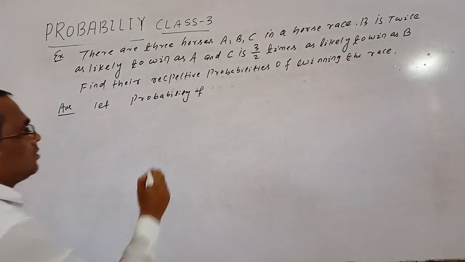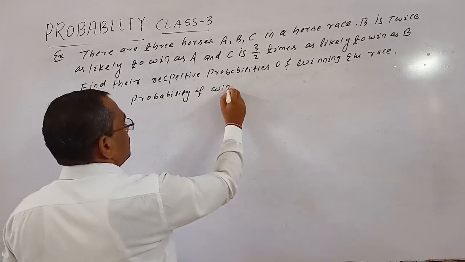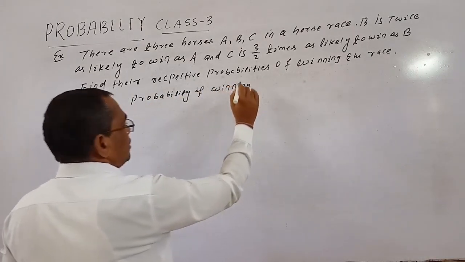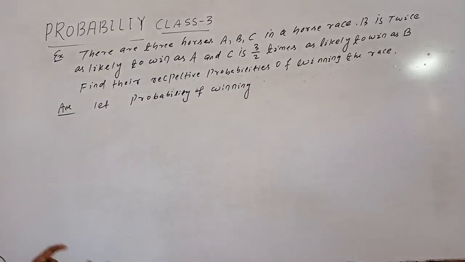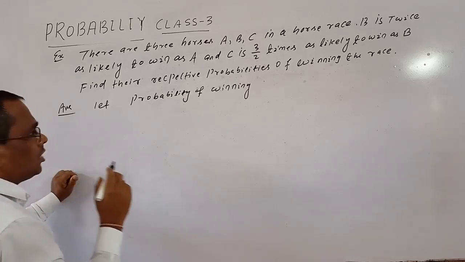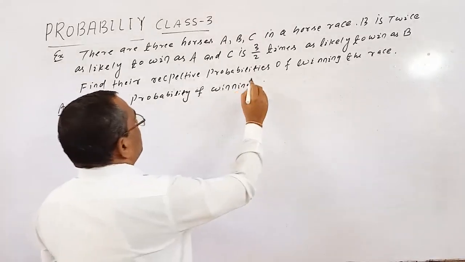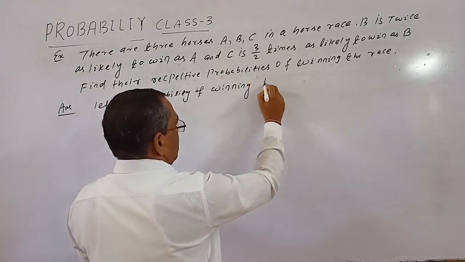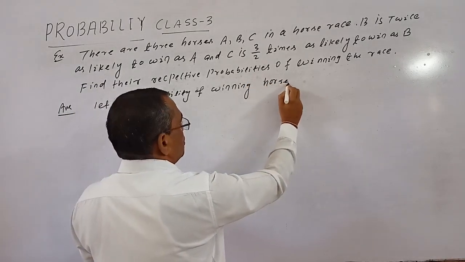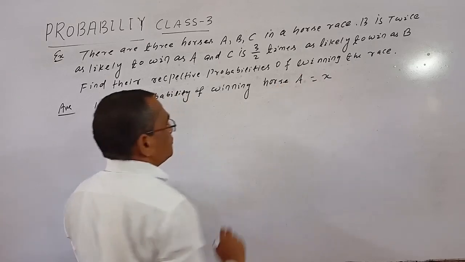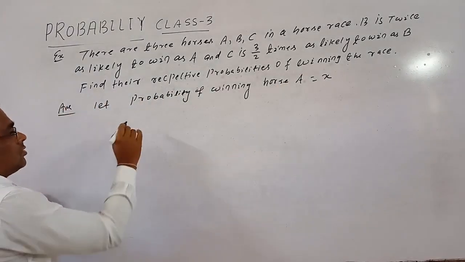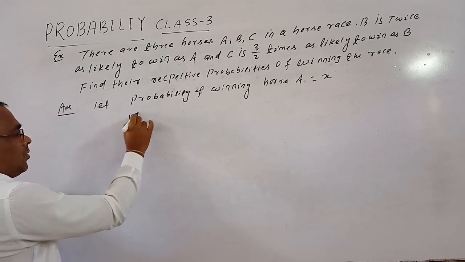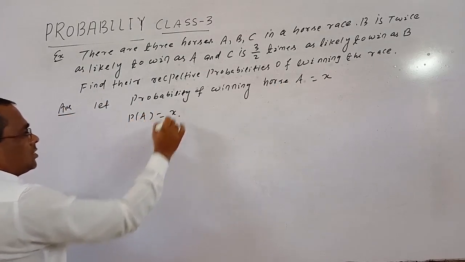Let the probability of winning for horse A equal to x, so P of A equal to x.